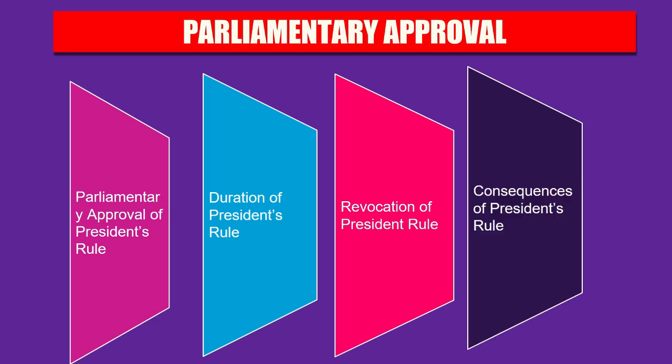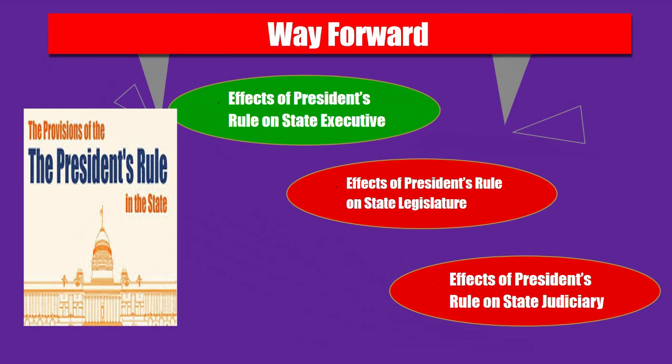And what are the consequences of the President's Rule? The President can take up the functions of the state government and the powers vested in the Governor or any other executive authority in the state. The President can declare that the powers of the state legislature shall be exercised by Parliament. The President can take all other necessary steps, including the suspension of constitutional provisions relating to any body or authority in the state. So these are the effects of President's Rule on the state.